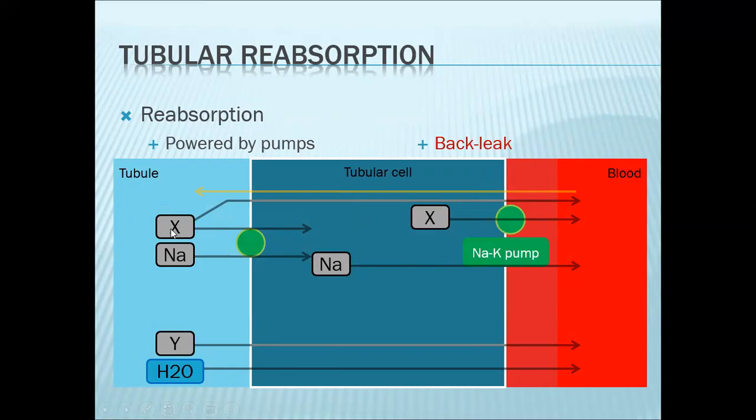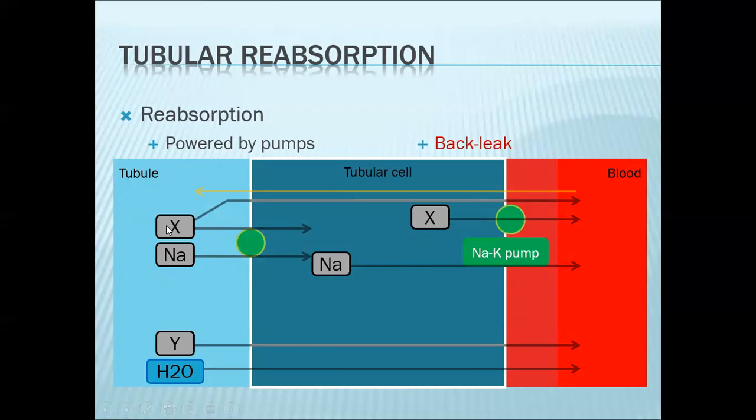Now X here can represent a substance, let's say glucose. So if X here is glucose, then your secondary active transport here would be your SGLT. And your transporter here at the basolateral side would be your GLUT transporter. So glucose now is being reabsorbed.